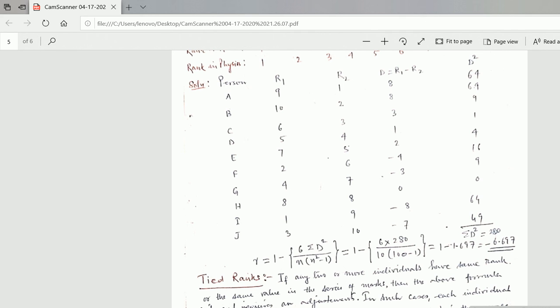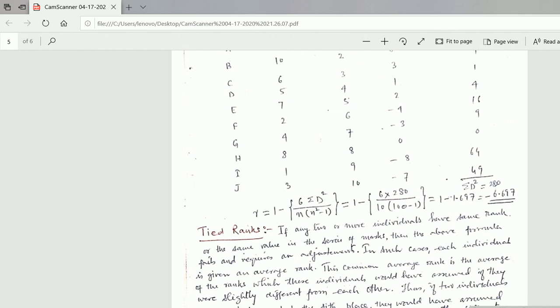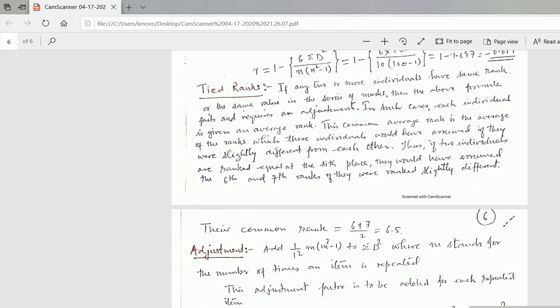You can try, students, you are required to solve some problems based on the rank correlation. They are very important. Now you come to the next topic, which is very important. Definitely you are going to have one problem in your question paper. I am talking about semester exams only. This is tied ranks.